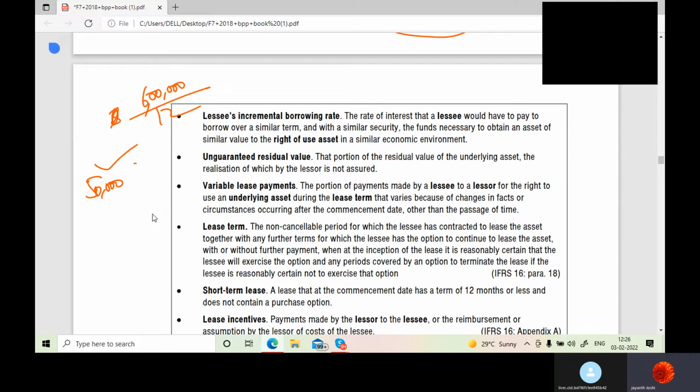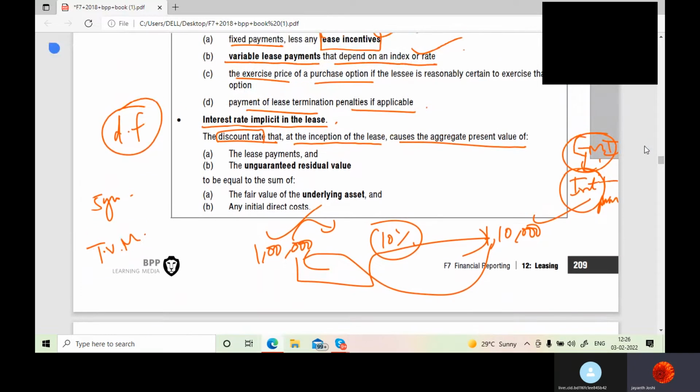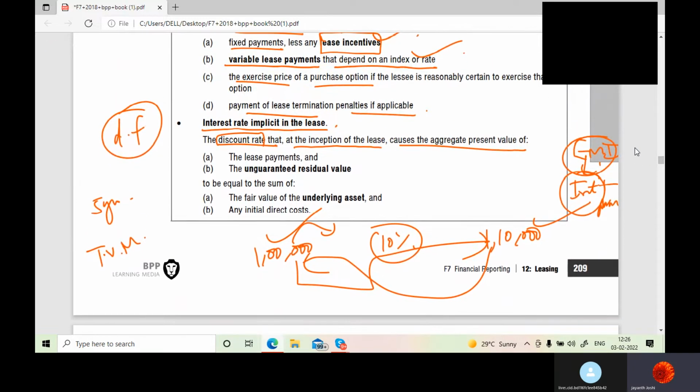50,000, correct? So the rest of the 5 lakh 50 is outstanding. Now on that the lessor wants interest. So he would be charging interest to you on this, correct? You will be making a fixed payment of 50,000. No doubt about that. That 50,000 includes interest and also principal, you can assume. Okay, sir. So while doing the lease accounting, you'll easily understand.